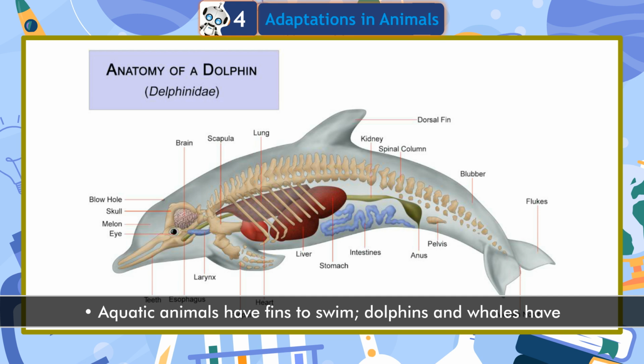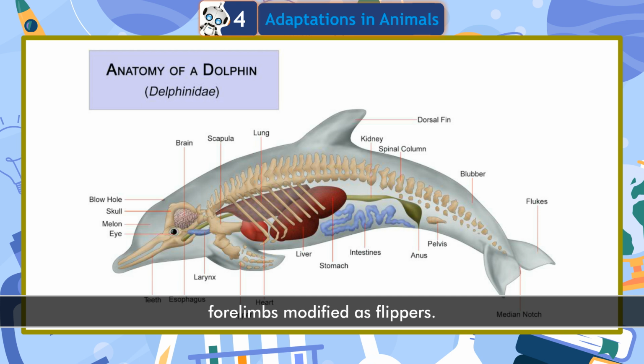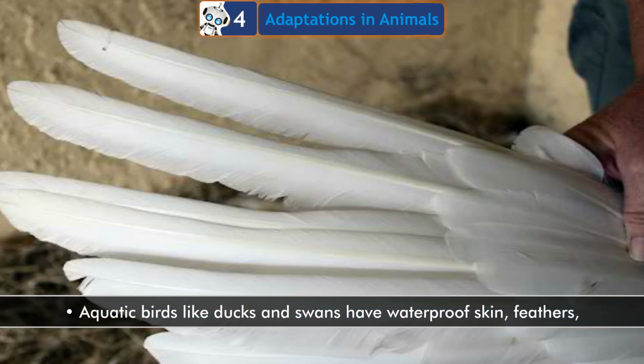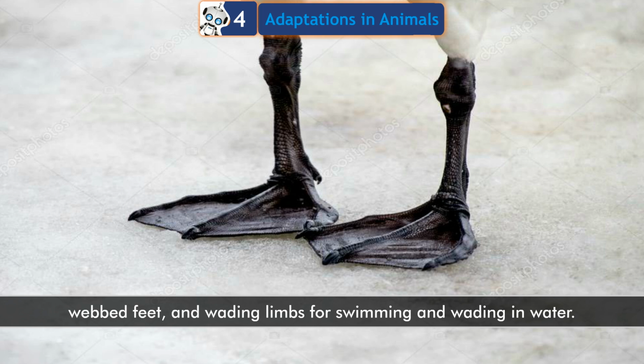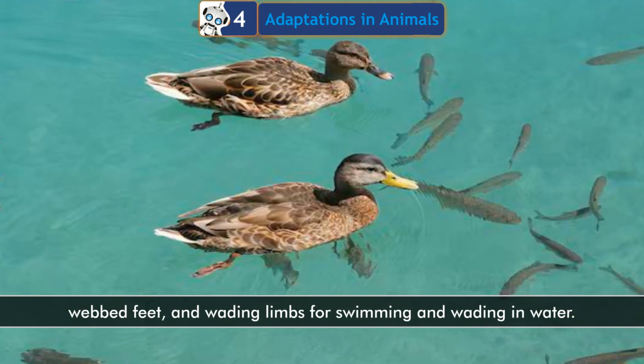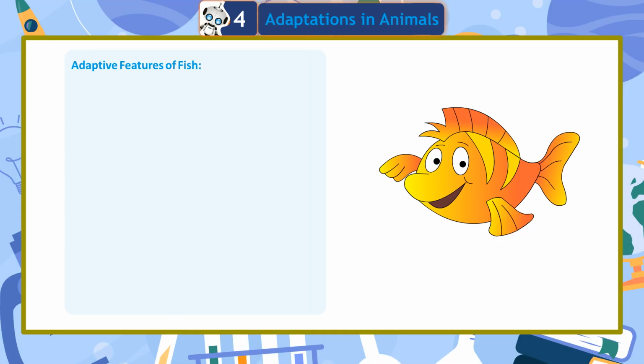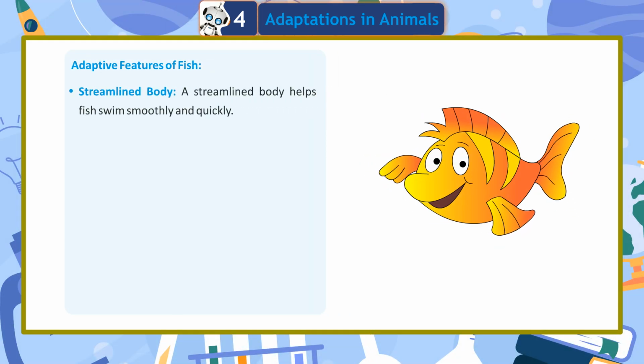Aquatic animals have fins to swim. Dolphins and whales have forelimbs modified as flippers. Aquatic birds, like ducks and swans, have waterproof skin, feathers, webbed feet, and wading limbs for swimming and wading in water. Adaptive features of fish.